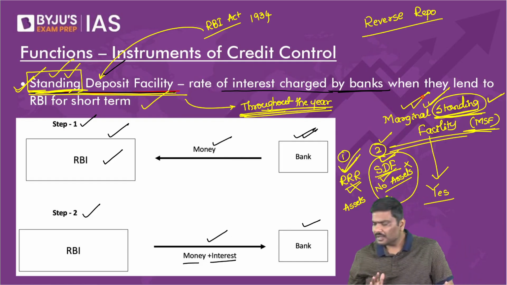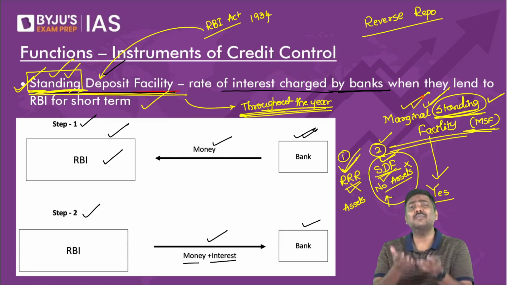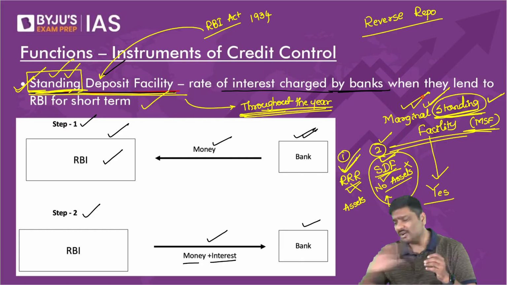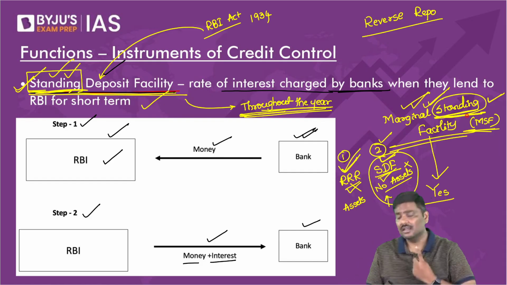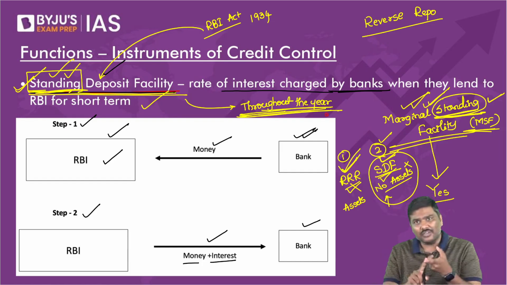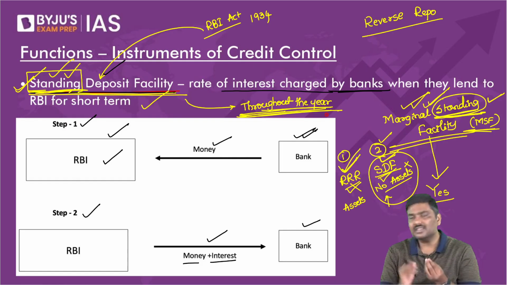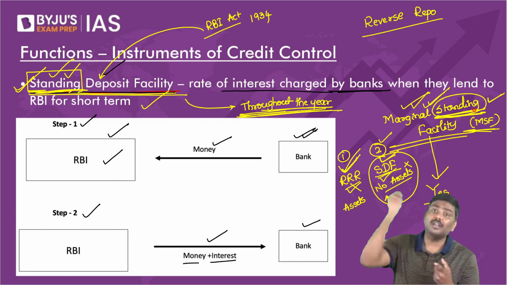Any problem here? But sir, you had said that standing refers to 1 year period. Where? Arey Baba, where did I say 1 year period? I said it is available throughout the year. You're not listening. You're absolutely not listening to what I'm discussing. Where did I say standing means 1 year? I said standing means throughout the year. Is there no difference between throughout the year and 1 year? That is basic English language. It simply means you are weak even in English. Standing means it is available throughout the year.